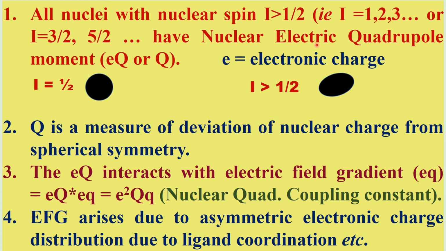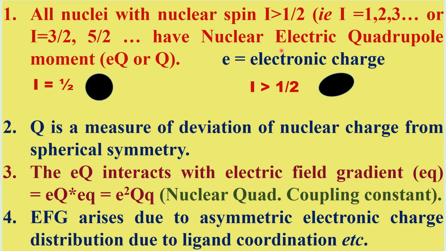Therefore, it exhibits a nuclear electric quadrupole moment. It is represented by Q or eQ, where e is the electronic charge. Q is a measure of the deviation of nuclear charge from spherical symmetry. For I equal to 1/2, the nuclear charge is spherically symmetric. For I greater than 1/2, the nuclear charge deviates from spherical symmetry.